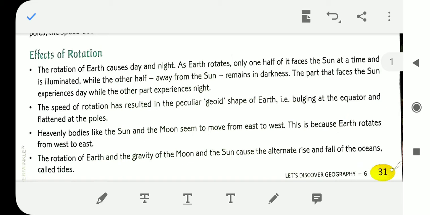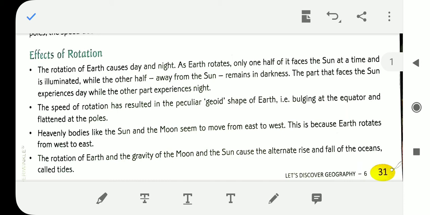The speed of rotation has resulted in the peculiar geoid shape of Earth. I already told you the Earth is not exactly round. The actual shape of the Earth is known as the geoid shape. The meaning of geoid is an Earth-like shape that is bulging at the equator and flattened at the poles. That means the equatorial part is broader and the polar part is narrower, so it is flattened towards the poles.